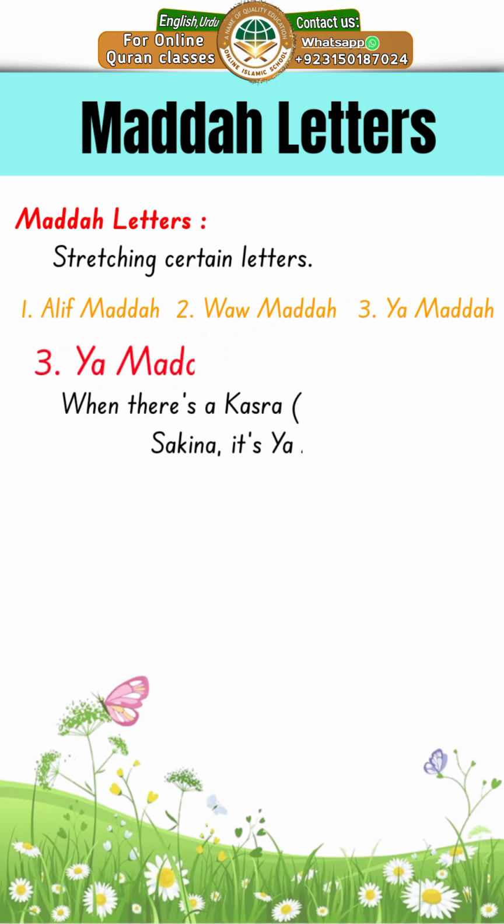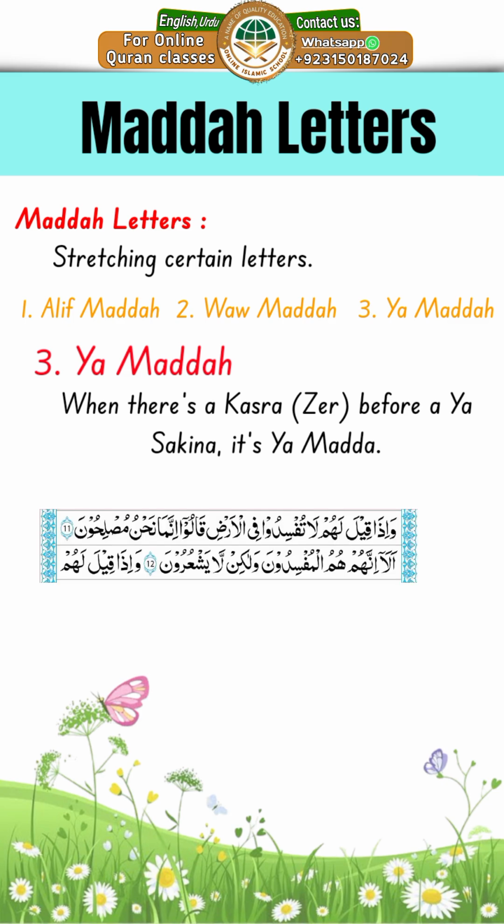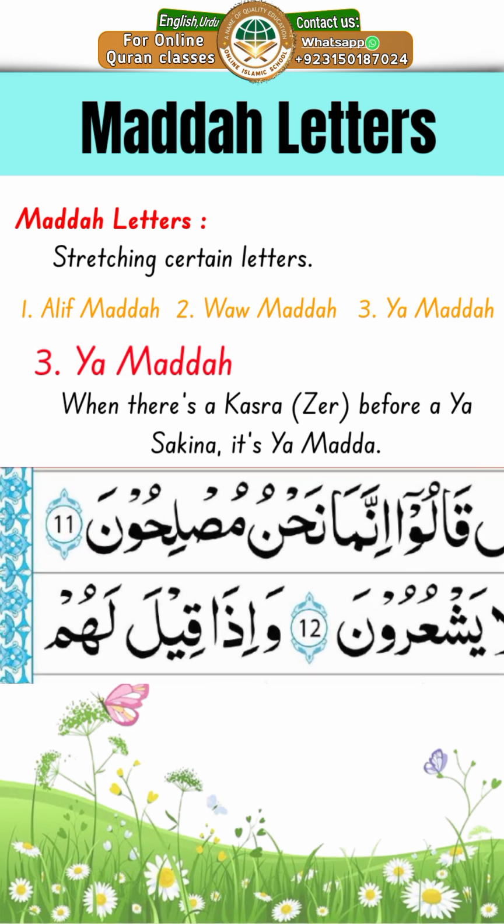The Ya Madda rule is when there is a zair, a kasra, before a ya sakina, it becomes Ya Madda. Let me give you one example for the Ya Madda rule. Look at this example. There is a ya sakina. That ya has a jazm sign on it, so this ya is sakina. Before that ya sakina, there is a kasra, a zair. So that's why this is a Ya Madda rule.